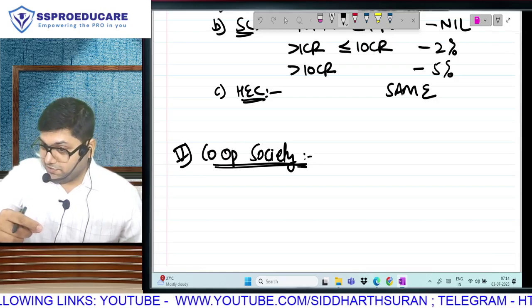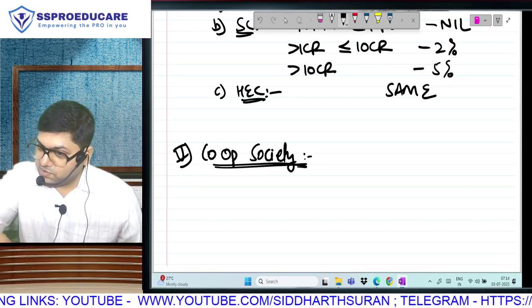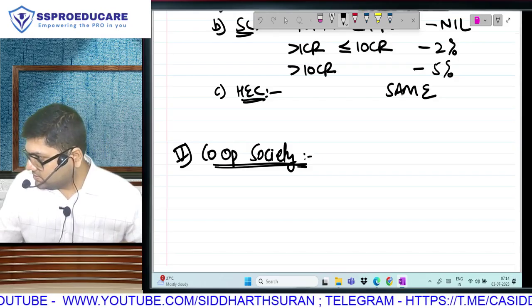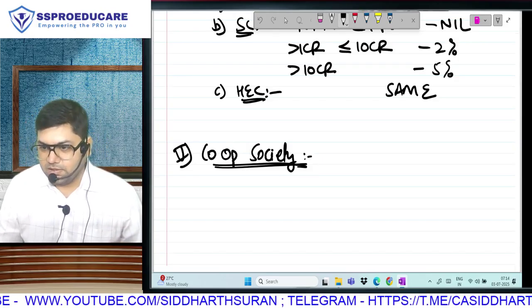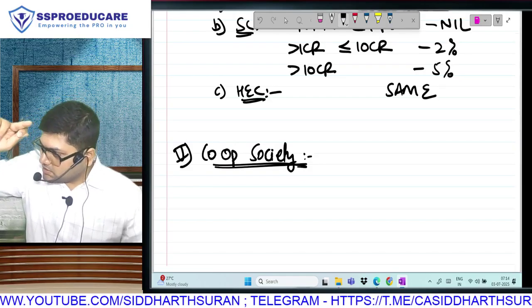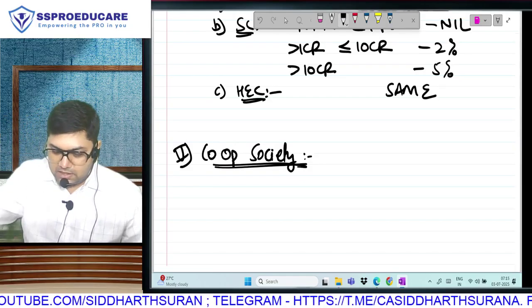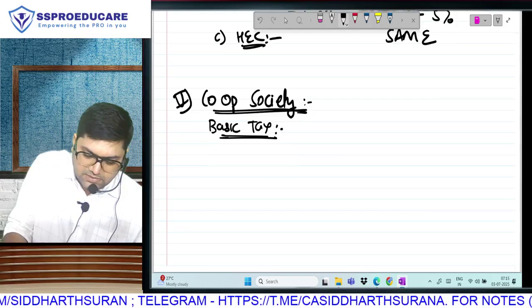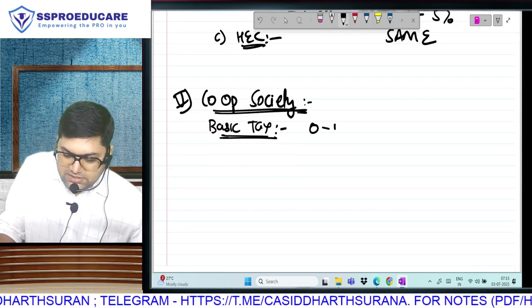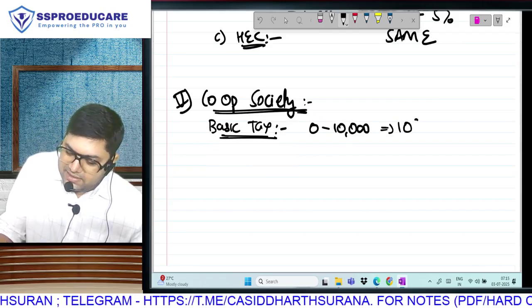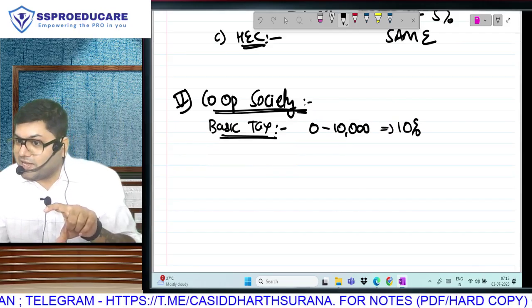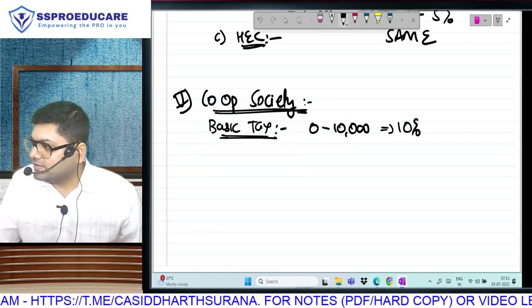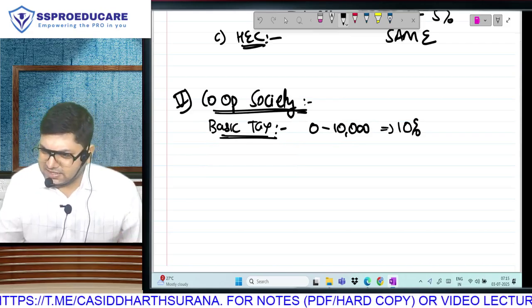If you want to register a cooperative society, when you apply for your permanent account number, you have to register as AOP only. But registration under Societies Act will change your status to cooperative society and your tax rates are going to be different. The AOP slabs were like individual, 0 to 250, 250 to 5 lakh. But cooperative society slabs are a little different. First step is going to be basic tax. 0 to 10,000 directly they have 10% tax. That way understand they don't have any basic exemption, but they do have slabs. First 10,000 will be taxable at 10%. That means 1,000 rupees tax, very easy.